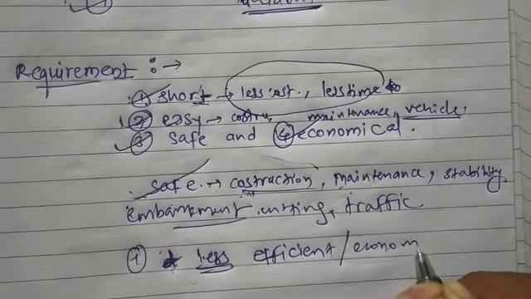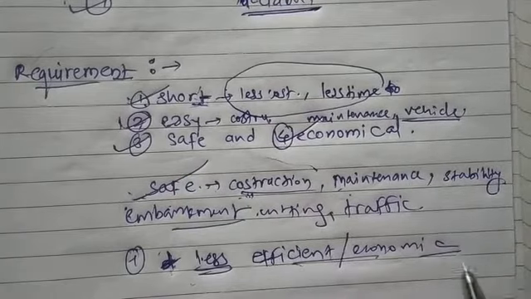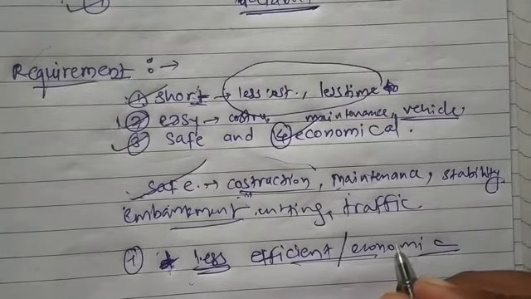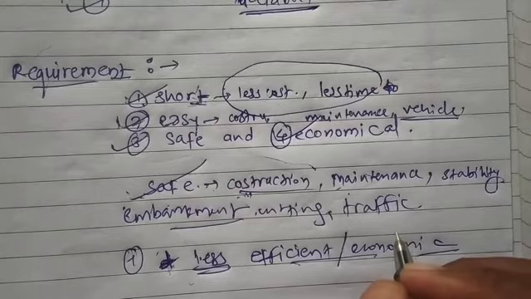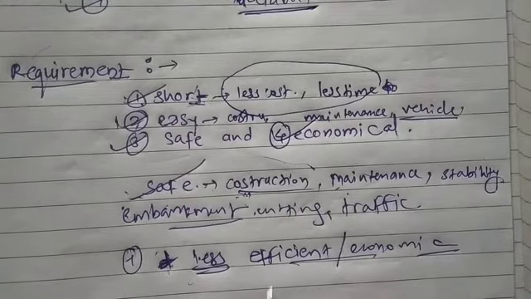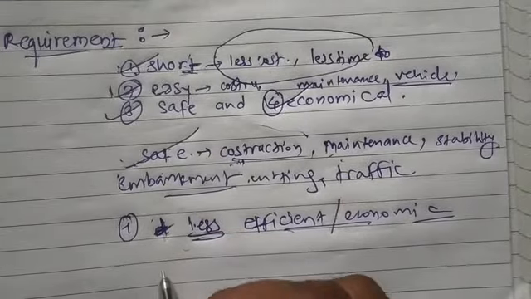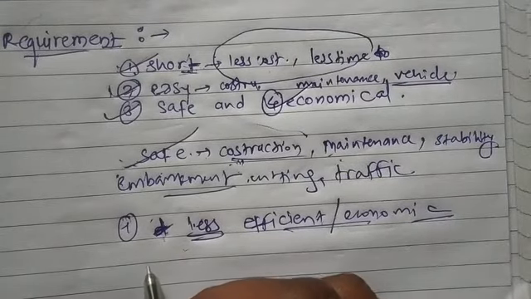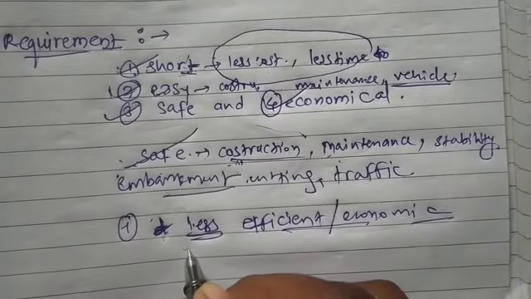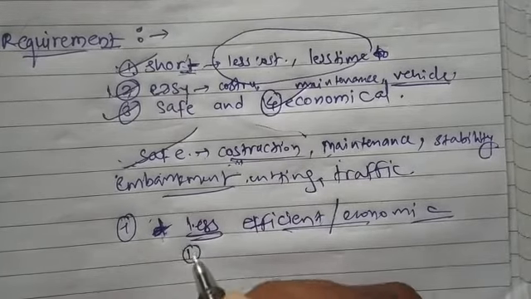So we try to construct the road in minimum amount. So that's why we need to select such an alignment which will be efficient or economical. Okay, so how should we select economical alignment?